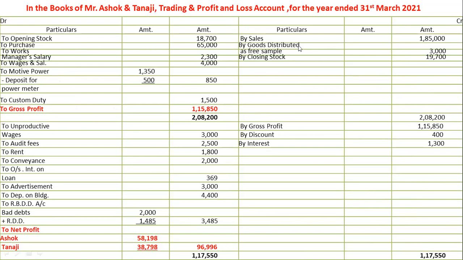In credit item, sales, goods distributed as free samples, closing stock. And then in red color, we have highlighted the amount of gross profit, which is transferred to profit and loss account credit side.